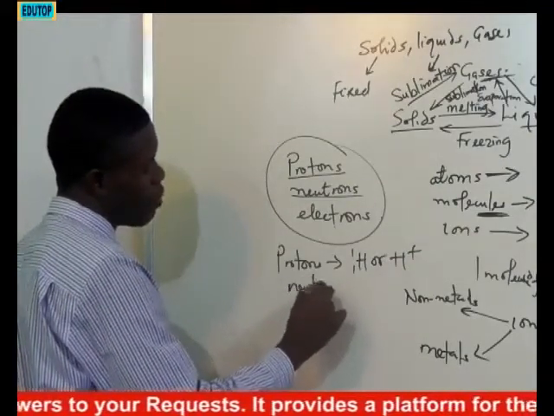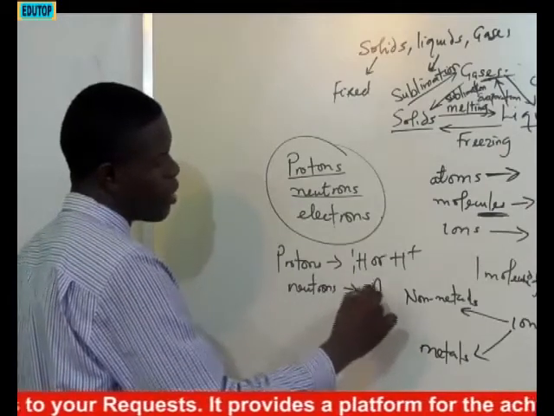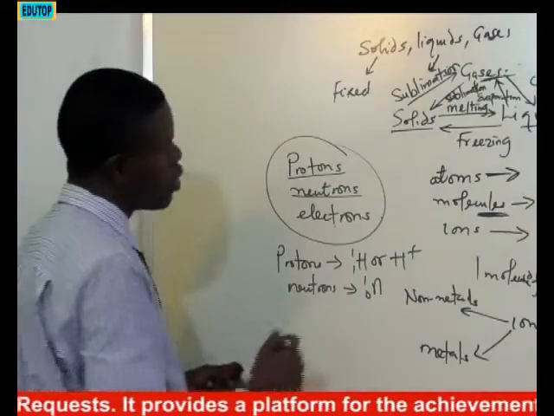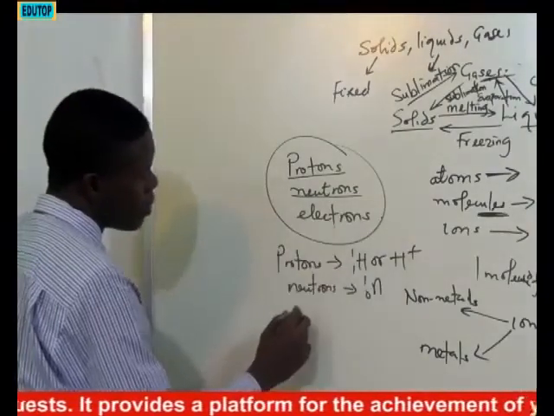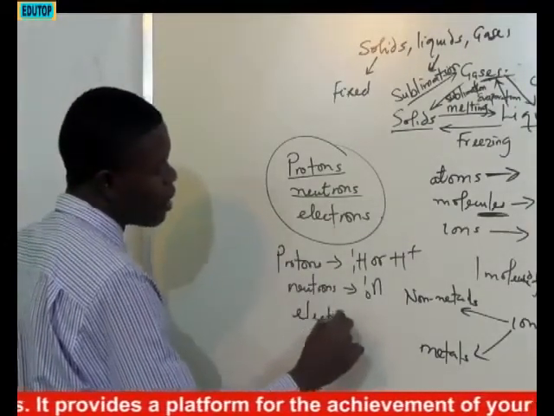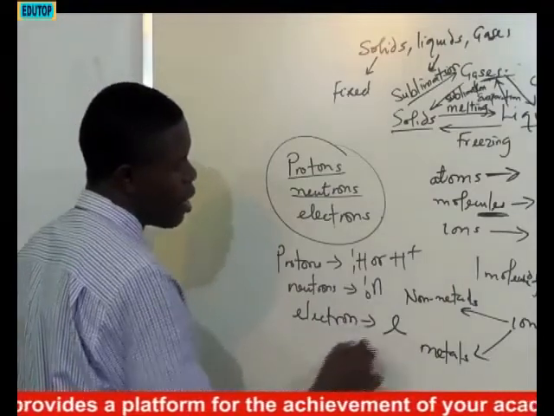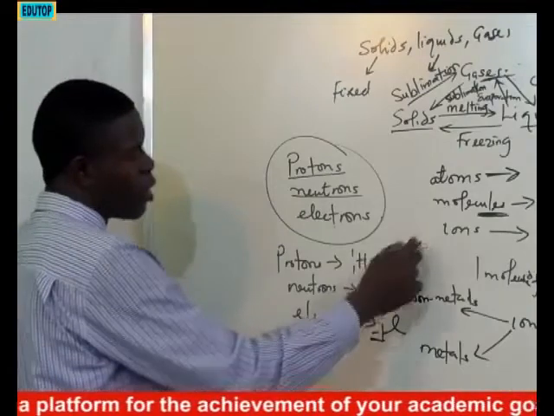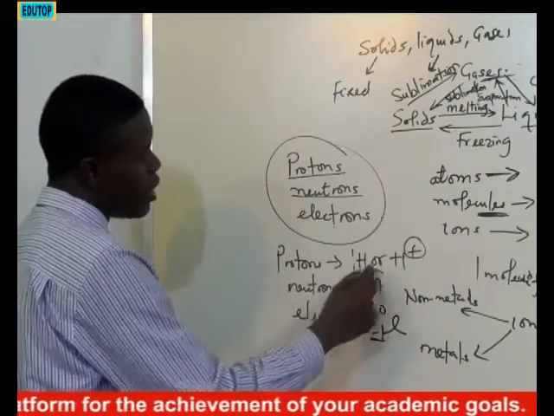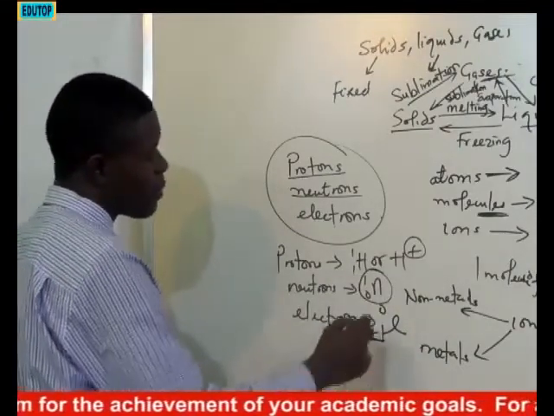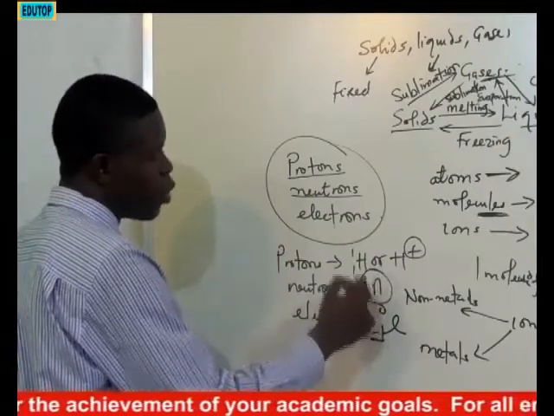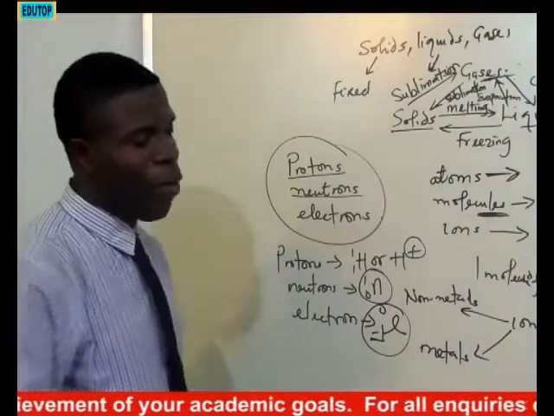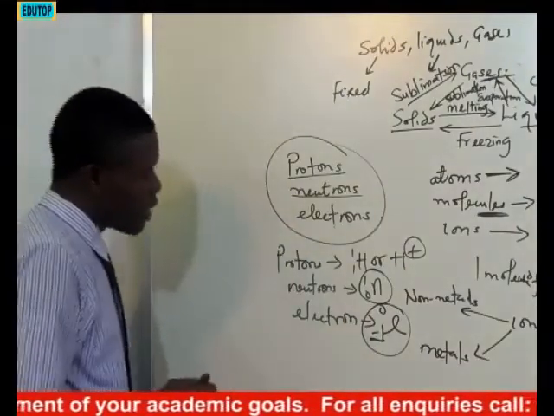Neutrons have no charge. It's 0 charge, so no charge. Why are electrons negatively charged? From their symbol, -1, 0, so they are negatively charged. Proton is positively charged. Neutron has no charge, is neutral, while electron is negatively charged.